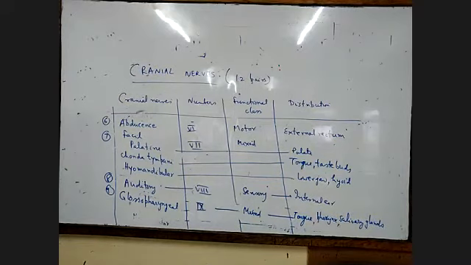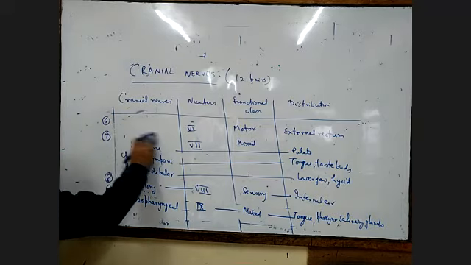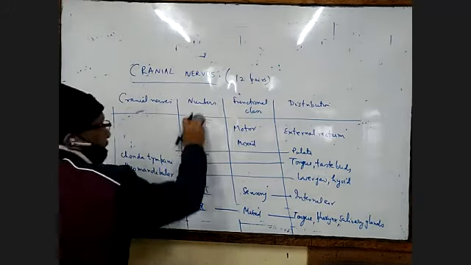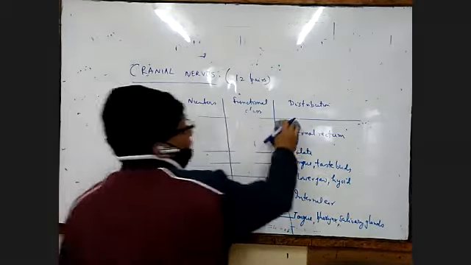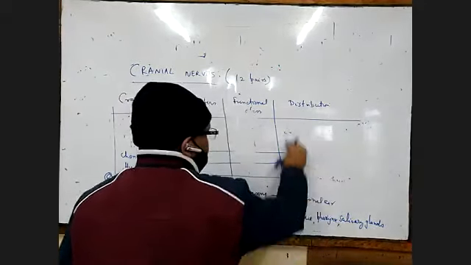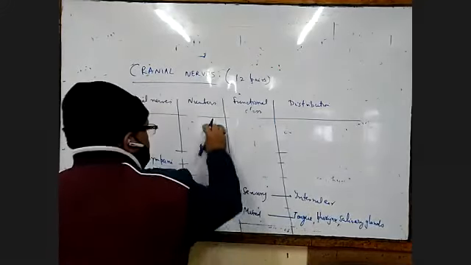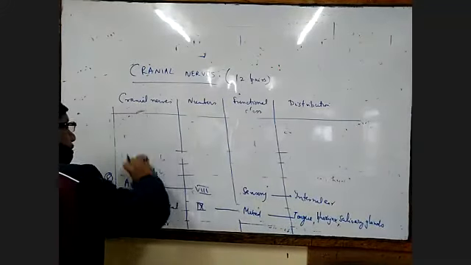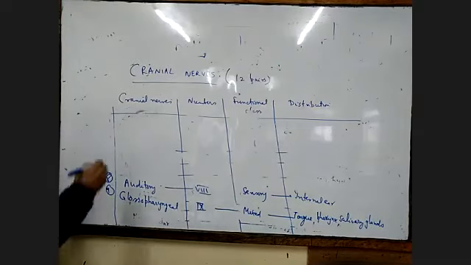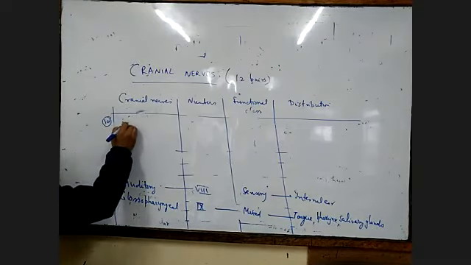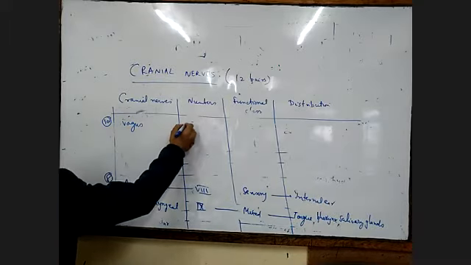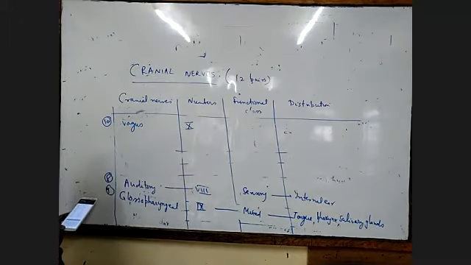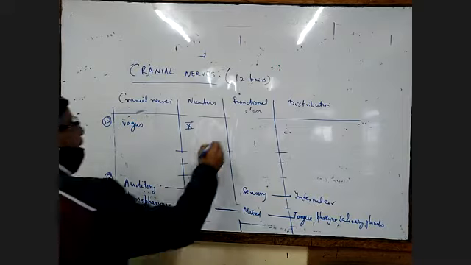Then we have the vagus nerve, another important nerve. Many times it has been asked in the exam, even in NEET. Number 10 is our vagus nerve. They are mixed nerves.